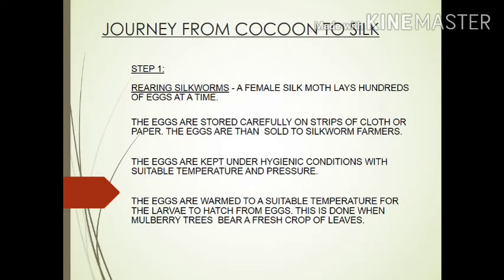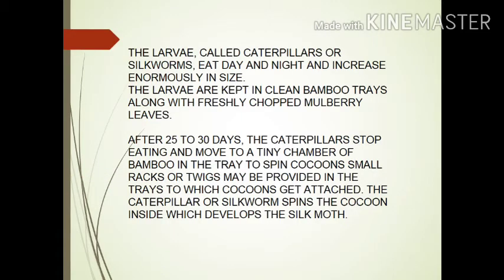Step 1. Rearing silkworms. A female silk moth lays hundreds of eggs at a time. The eggs are stored carefully on strips of cloth or paper. The eggs are then sold to silkworm farmers. The eggs are warmed to a suitable temperature for the larva to hatch from eggs. The larvae, called caterpillars or silkworms, eat day and night and increase enormously in size.